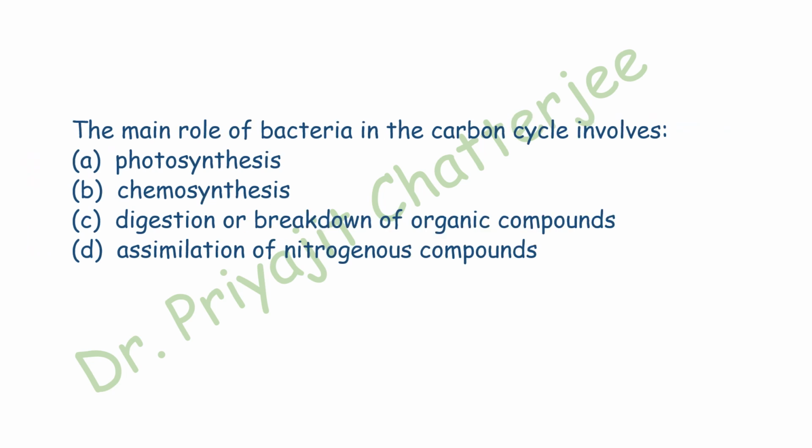The main role of bacteria in the carbon cycle involves photosynthesis, chemosynthesis, digestion or breakdown of organic compounds, assimilation of nitrogenous compounds. The correct answer here is the option C, digestion or breakdown of organic compounds. The main role of bacteria in the carbon cycle is as decomposers. The carbon dioxide fixed by the autotrophs has to be released back to the atmosphere for reuse, and this is facilitated by decomposers. So here the correct answer is option C, digestion or breakdown of organic compounds.